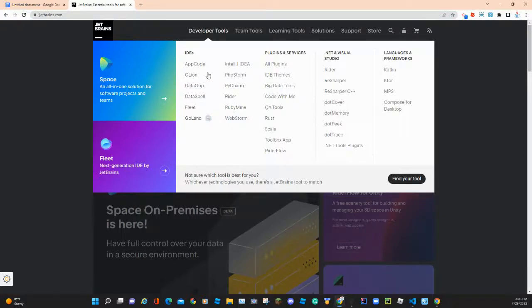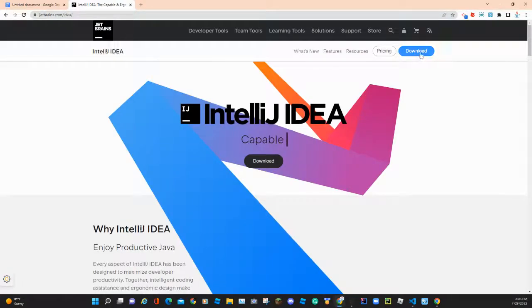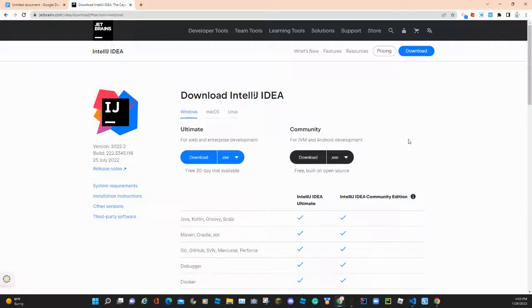But mostly, the ones we're going to be using are IntelliJ IDEA and PyCharm. So IntelliJ IDEA, we're going to be using that for Java. So if we click on download, I don't want to download it because I already have it. But yeah, you can download Community Edition or Ultimate.